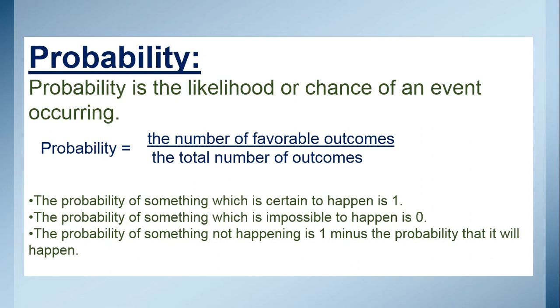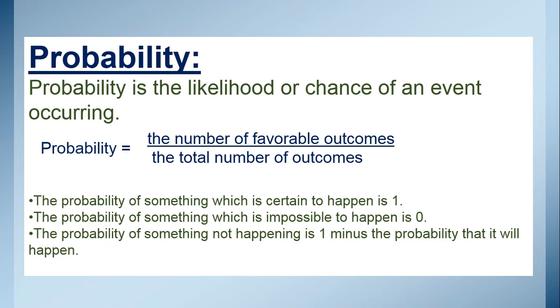Similarly, the probability of something which is impossible to happen is 0. For example, if we throw a dice and ask the probability of getting a number 7, we know we do not have number 7 on the dice, so that event is impossible. In that case, the probability is 0.